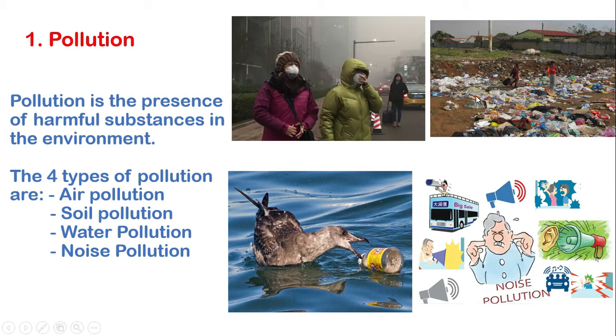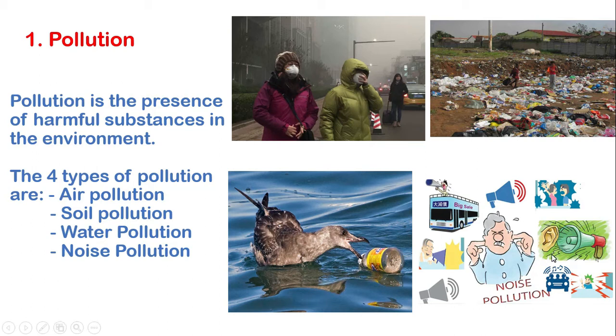So it is called soil pollution. Some animals or aquatic animals always consume plastic as food. So when they eat it, it means that they will die sometimes. Okay, so here we talk about water pollution.